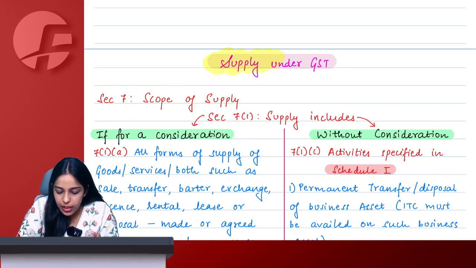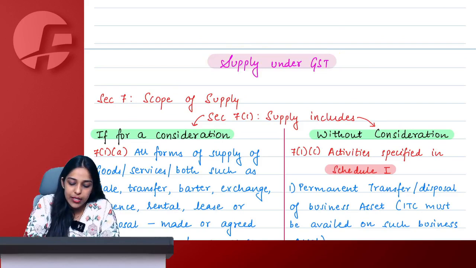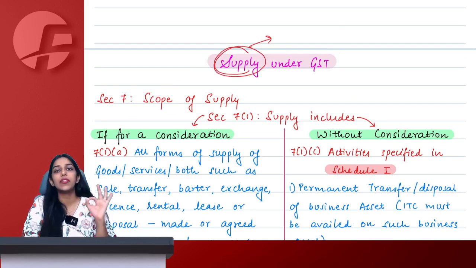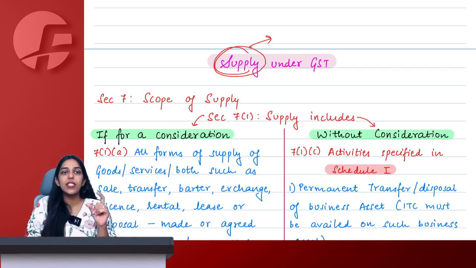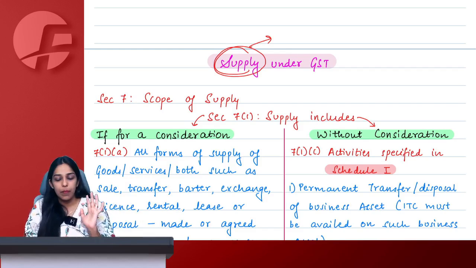Chalo. Then now let us start with supply under GST. What is supply? Supply is one comprehensive taxable event under GST. Only and only if supply happens, then only GST can apply. If there is no supply, GST can never apply.